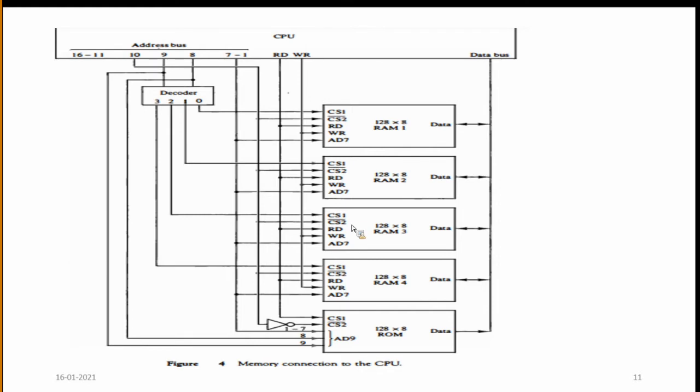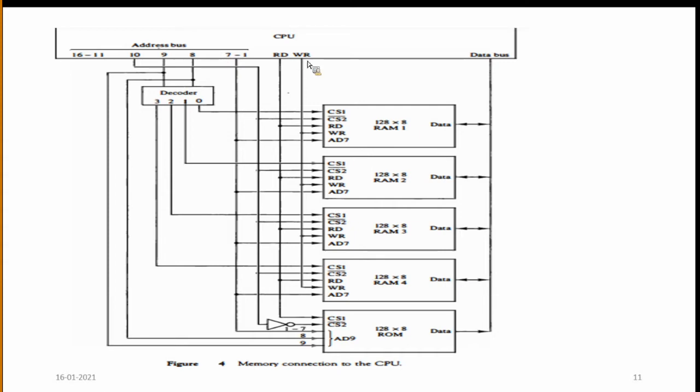How is the connection established from main memory to the CPU? This is important. How are we establishing the connection from main memory to the CPU? Here you see we have 4 RAMs, 128 by 8, and 1 ROM, 128 by 8 ROM.